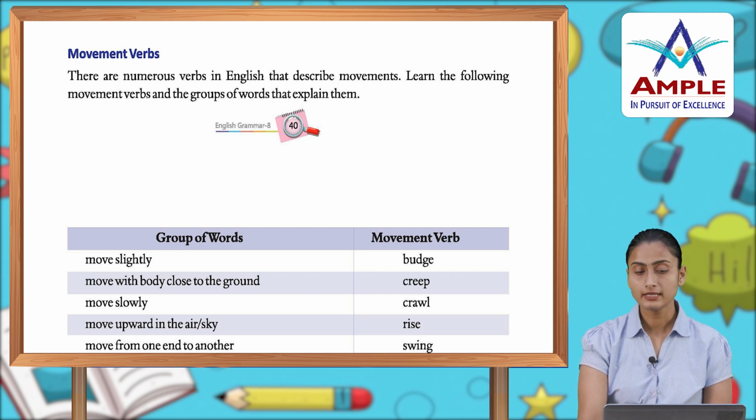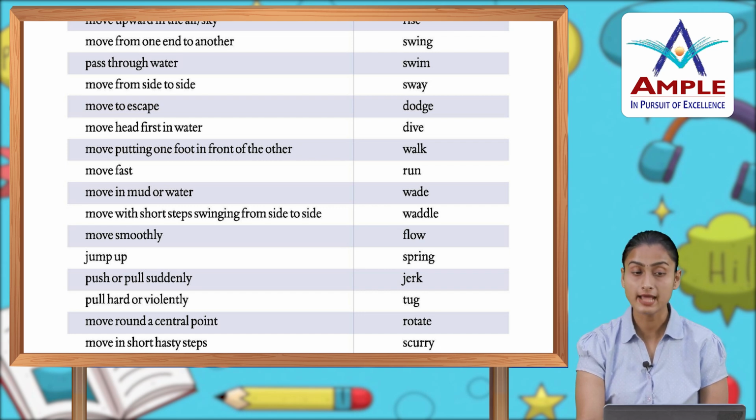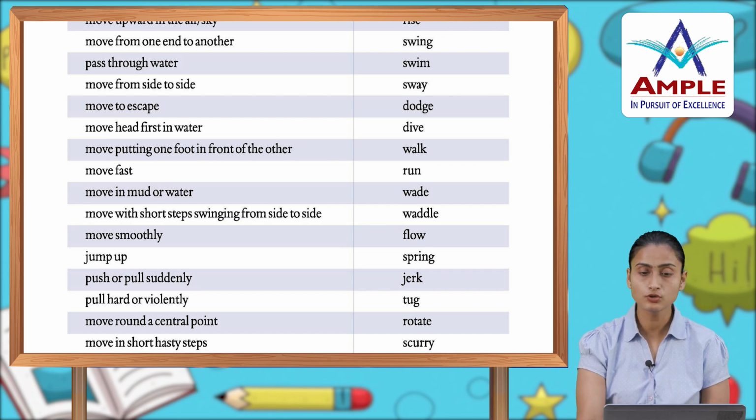So you have move slightly, budge, move with body close to the ground, creep, move slowly, crawl, move upward in the air or sky, rise, move from one end to another, swing, pass through water, swim, move from one side to side, sway, move to escape, dodge, move head first in water, dive, move putting one foot in front of the other, walk, move fast, run, move in mud or water, wade, move with short steps, swinging from side to side, waddle,